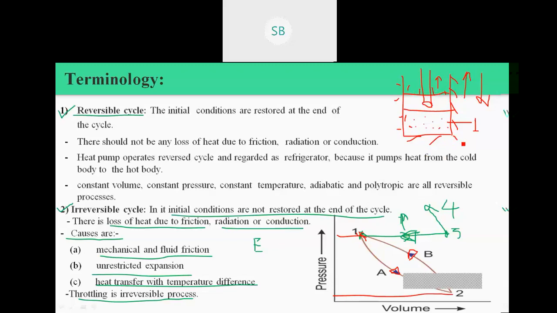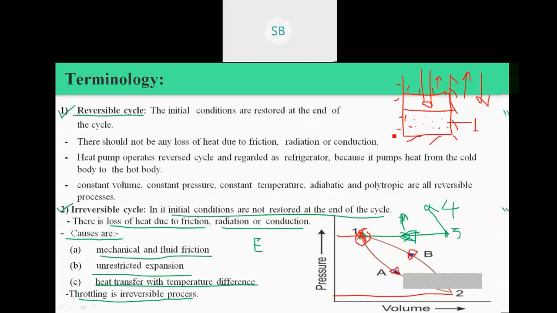Okay, and here we assume that friction between the piston and the cylinder is neglected, meaning friction between that particular cylinder and the piston is zero. If we consider that, then we can achieve the exact state of the gas which is initially present. So this particular cycle we can call a reversible cycle.